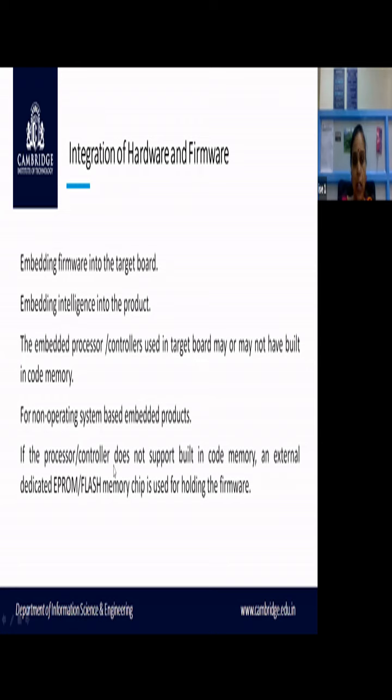So if the processor or controller does not support built-in code memory, then you should also have external dedicated EEPROM or flash memory chips which are used for holding the firmware. Suppose your processor or microcontroller chip does not support built-in code memory, then that chip is not going to have the operating system. If that chip does not have built-in code memory, then you should have a dedicated EEPROM or flash memory chip used for holding the firmware. So that will be outside the microcontroller or the processor.